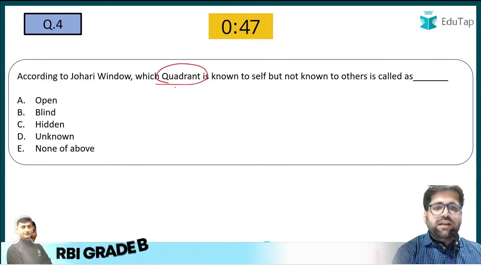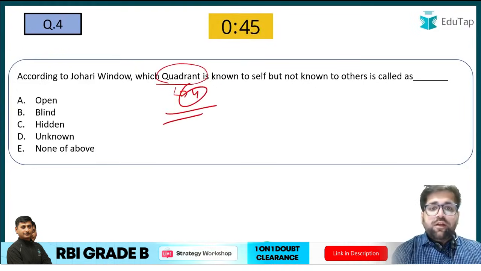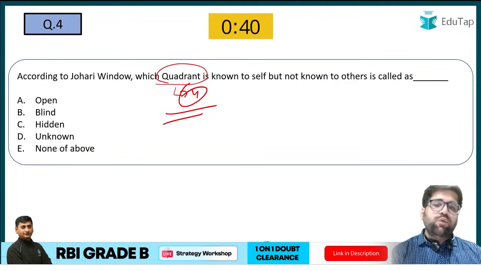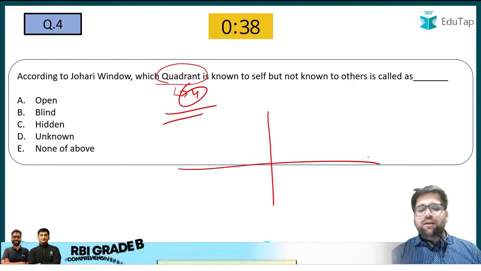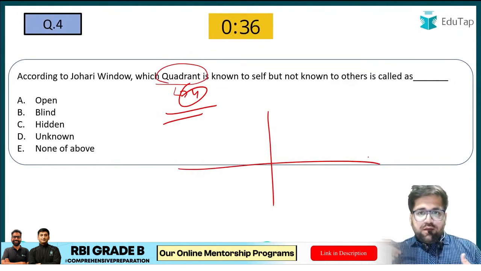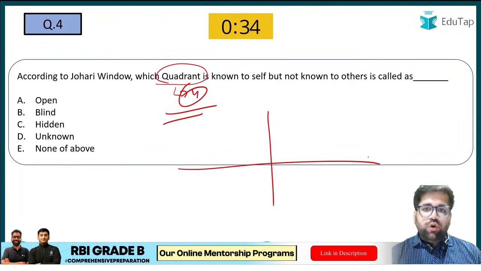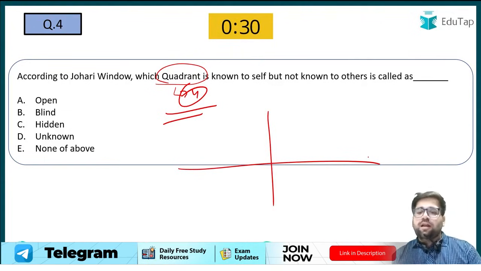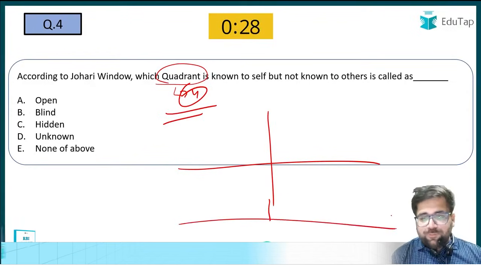So we all know that there are 4 quadrants. Which is known to self but not known to others? It is called as... So you have to identify that particular quadrant wherein that particular information is known to self but it is not known to other. यानी वो आपको पता है but दूसरों को नहीं पता है. So जोहारी विंडोज जो था बहुत ही इंपॉर्टेंट कंसेप्ट है.